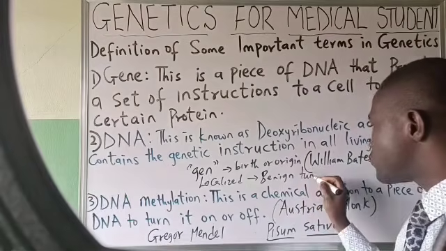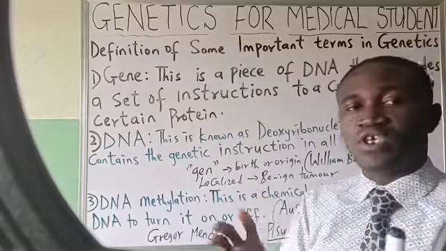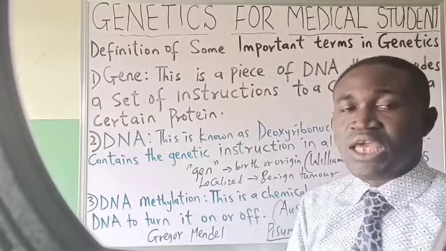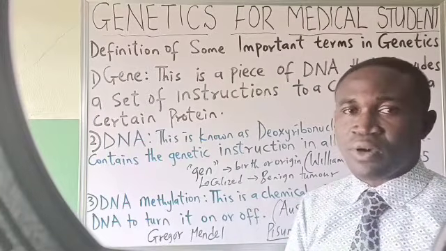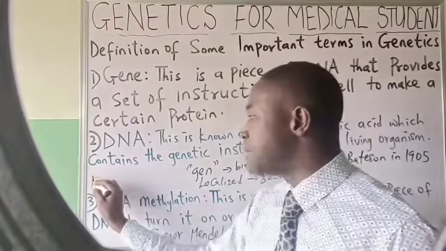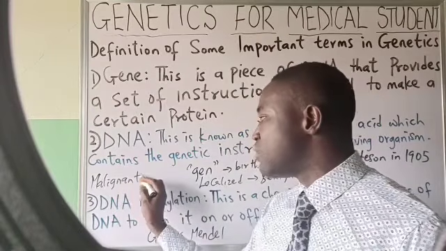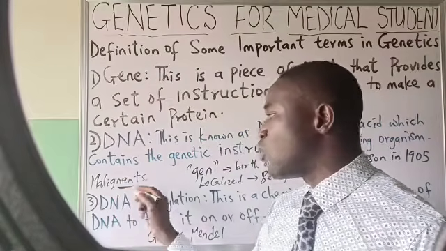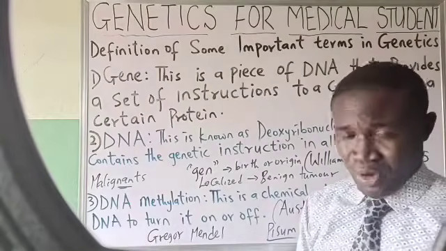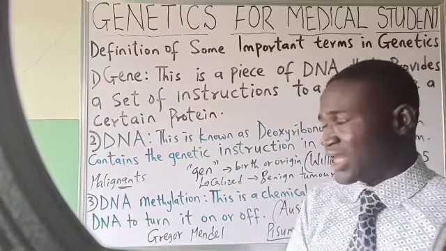Benign tumor. But if this outgrowth, this tumor, spreads round other parts of the body, it will no longer be localized. We will call it at that point a malignant tumor. That means it has developed to what? Cancer. It has spread around the whole body, and in such a case, to treat it is not an easy thing. It's not an easy thing.